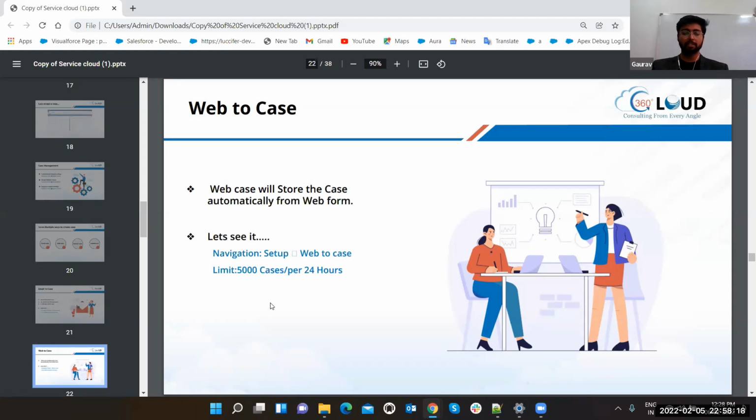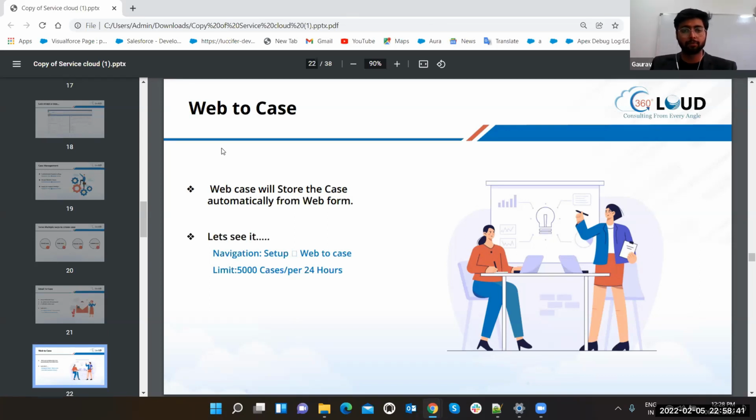Because there can be a registration scenario. Like suppose someone said, okay, I want a single screen whenever the user is submitting. I want to create so and so record plus a case. So that will be a custom approach, and that's totally dependent on the business or your customer, what kind of business they are expecting. According to that only, we can create a web form, and it will be helpful to get the case.